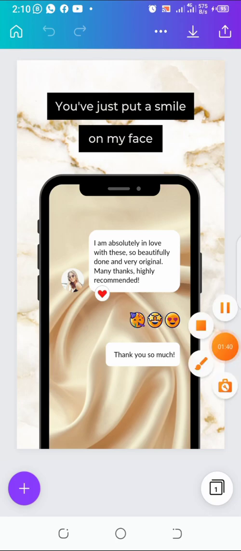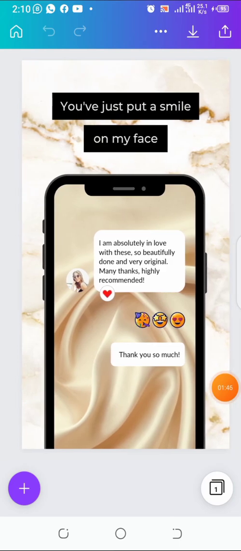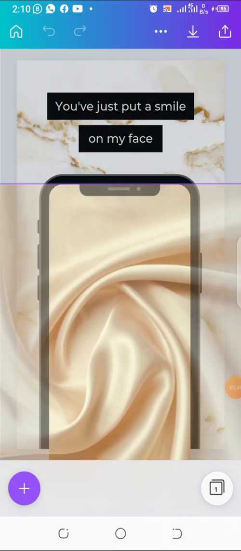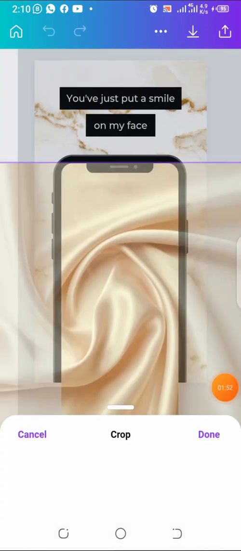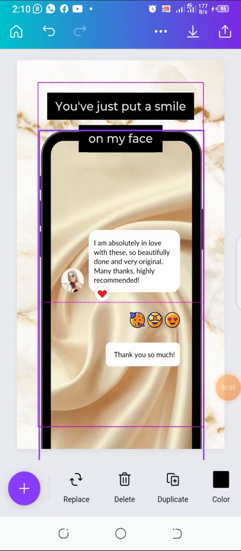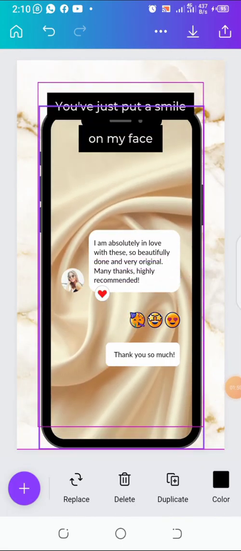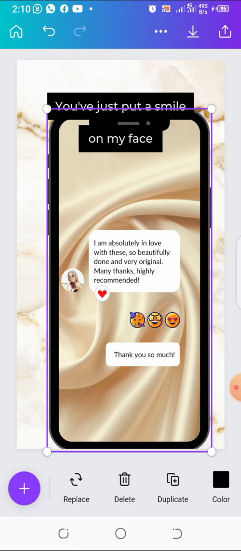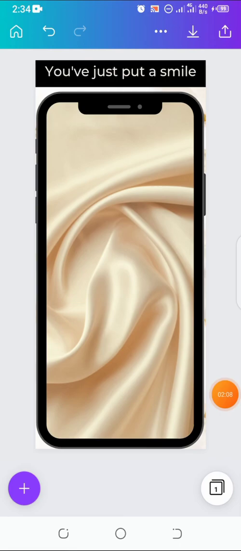Let me just set it up so that everything will be cool. I can easily edit all these things. I can adjust this one and just drag it up. I can drag this one up, you see. So I'm going to be importing my screenshots right here.